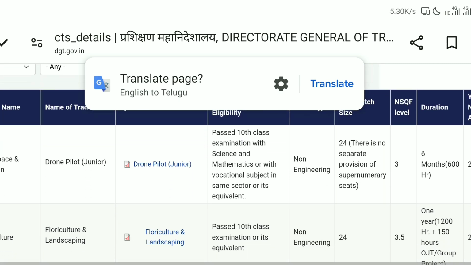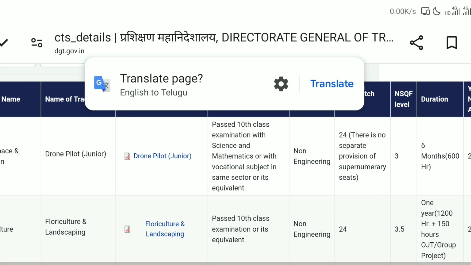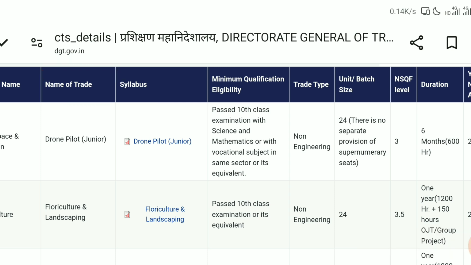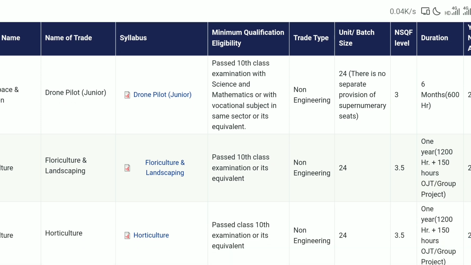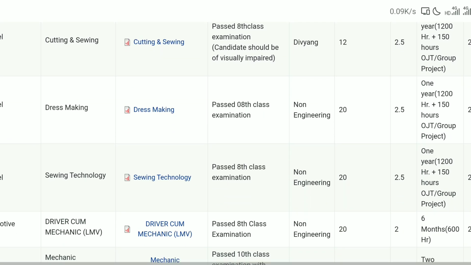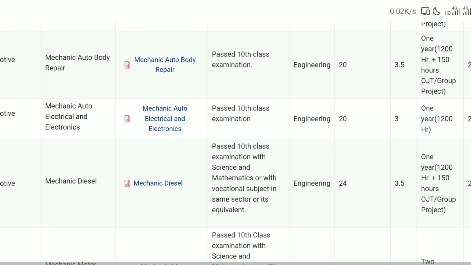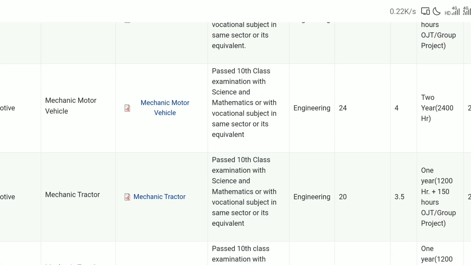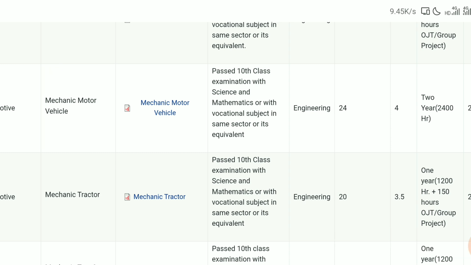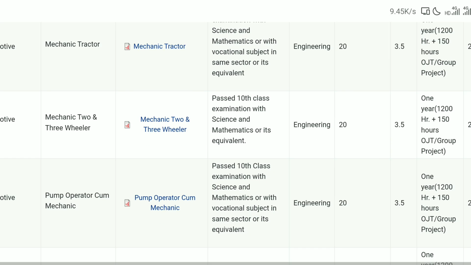And see, these are the official trades related to CBT part B. You can see here, this one only, name of the trade. Okay, drone pilot, floriculture, horticulture, soil testing, crop cutting, sewing, dressmaking, sewing technology, machine automation, mechanic diesel, mechanic motor vehicle at number 15. This is one of the trades for mechanical engineers, and mechanic tractor is there.